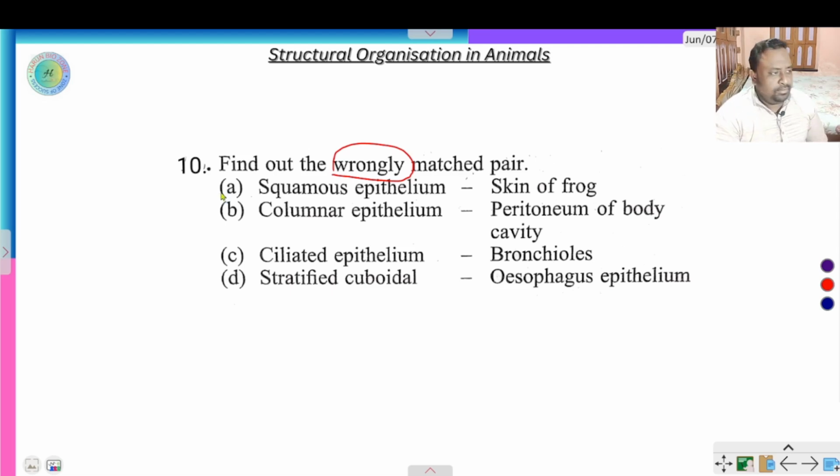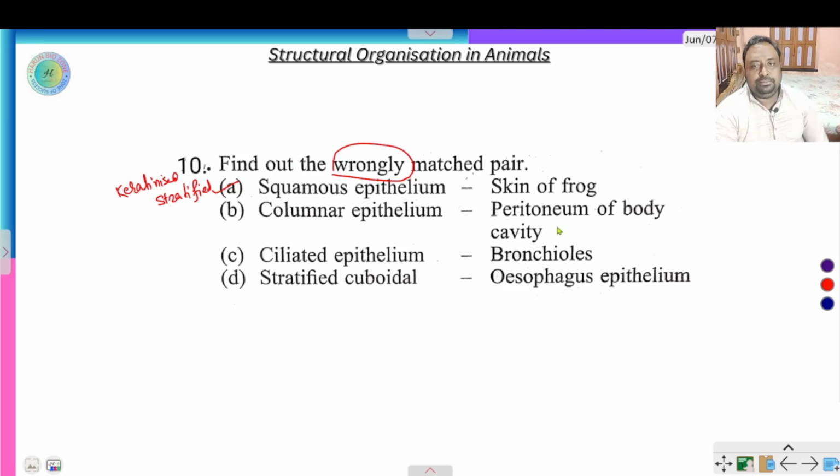Squamous epithelium, in the skin of a human being or other animal, the skin is squamous epithelial tissue, but that is stratified squamous epithelium tissue, stratified and keratinized. Okay, skin means stratified and also keratin protein made squamous epithelium tissue.